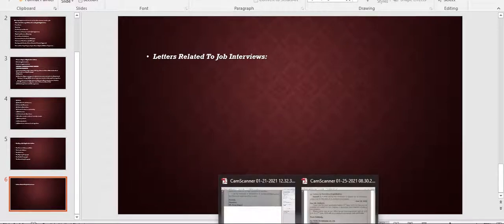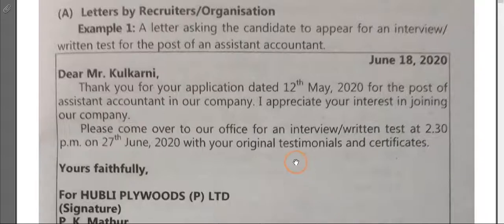Now once you are given an application, now you can say the procedure starts. Now if suppose they like your job application letter, they really feel that you are fit to be called for an interview, you are the suitable person to call for an interview, then they will write a letter to you. That letter is known as what? Letters by recruiters or the organization.